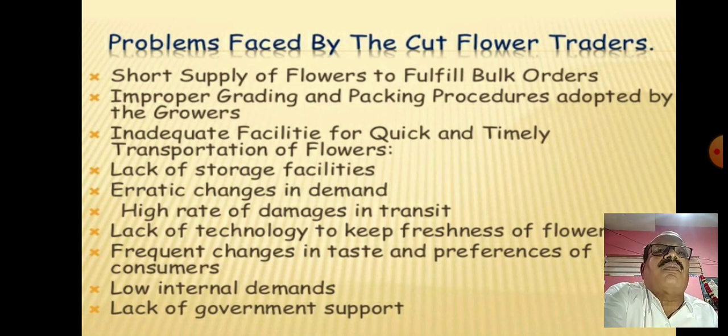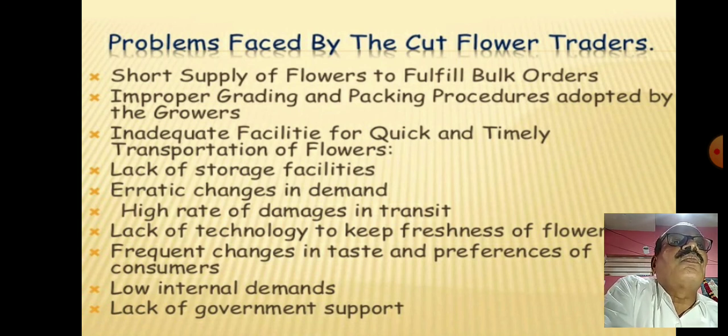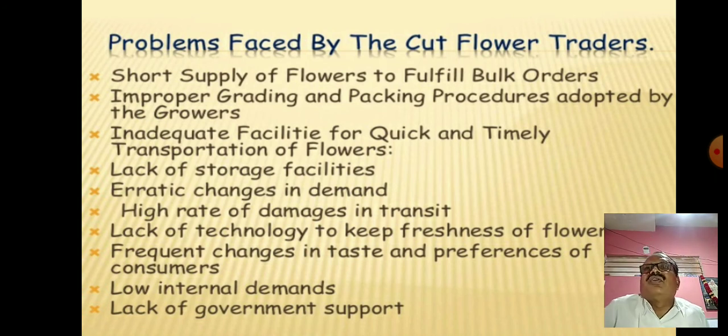But if such problems occur, there will be less production of flowers, and even though you have bulk orders, you cannot fulfill them. Then improper grading and packing procedures adopted by the growers. Many times there is sorting of the flowers, that is superior, inferior, such different grades are made, and it is carried out by different laborers.